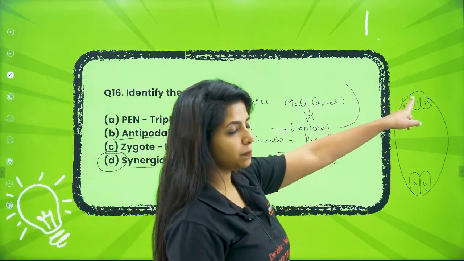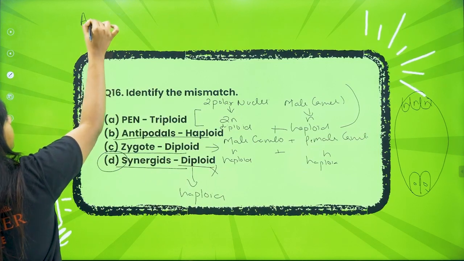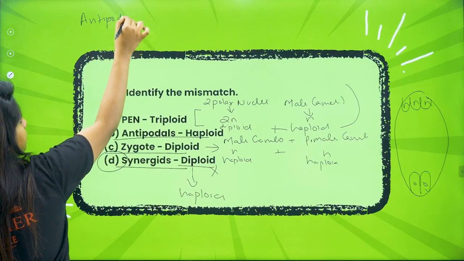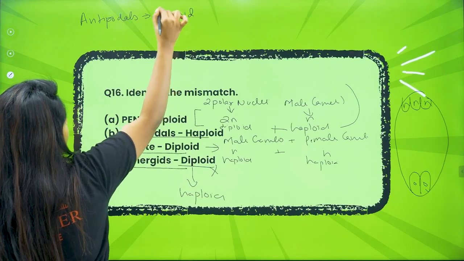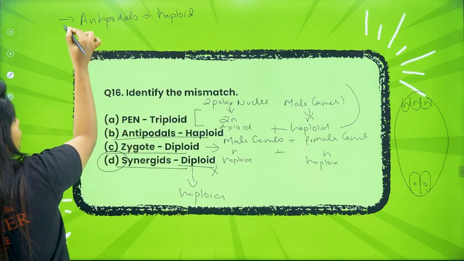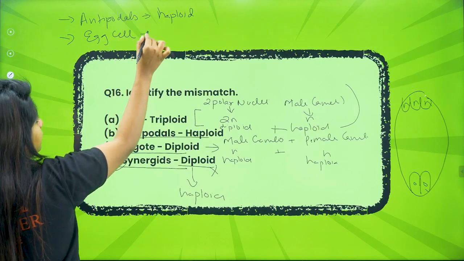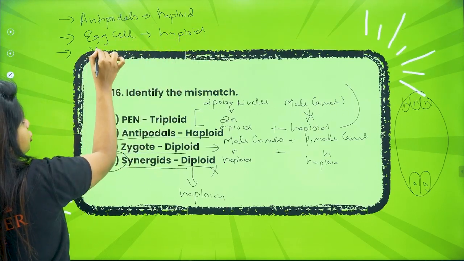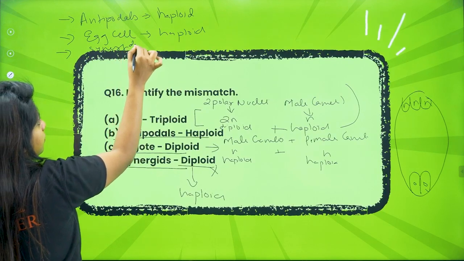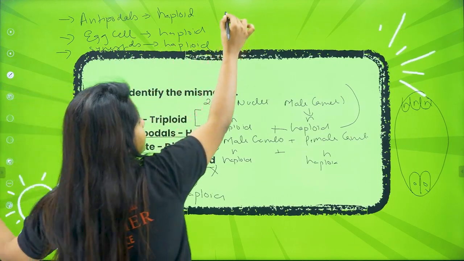So remember, antipodals, okay, I'll write it somewhere if you want. Antipodals haploid, okay, and then egg cell haploid, and synergids haploid. What is not haploid in the embryo sac?